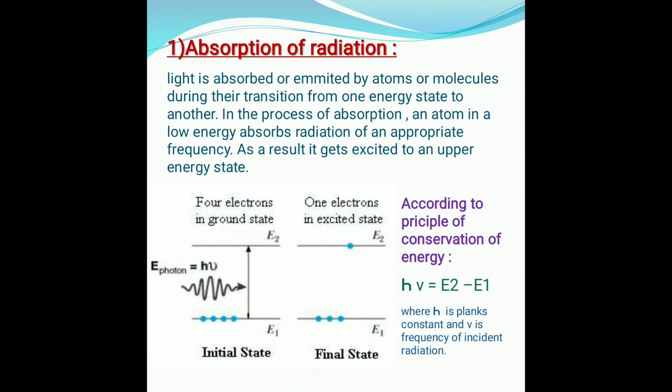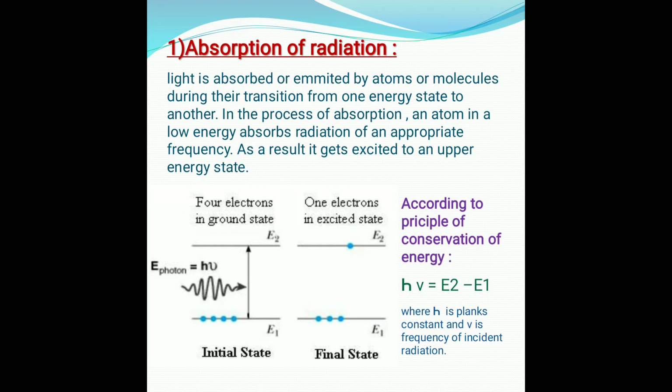If you see the diagram, from the E1 energy state to the E2 energy state, the atom that has absorbed the photon or electromagnetic radiation gets excited from E1 to E2.